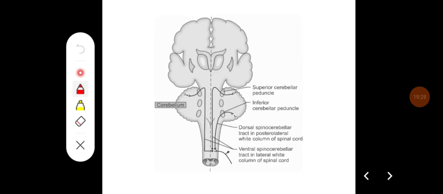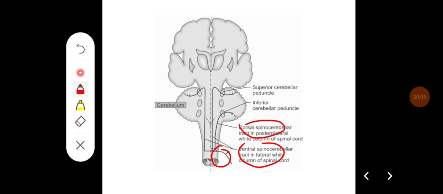So this diagram shows the dorsal and ventral spinocerebellar tracts. From the Clark's column, the dorsal spinocerebellar tract fibers are going to enter the inferior peduncle to reach the cerebellum. They reach the vermis, then they are going to reach the anterior and posterior parts of the cerebellum, whereas in the ventral spinocerebellar tract, most of them are going to remain uncrossed.